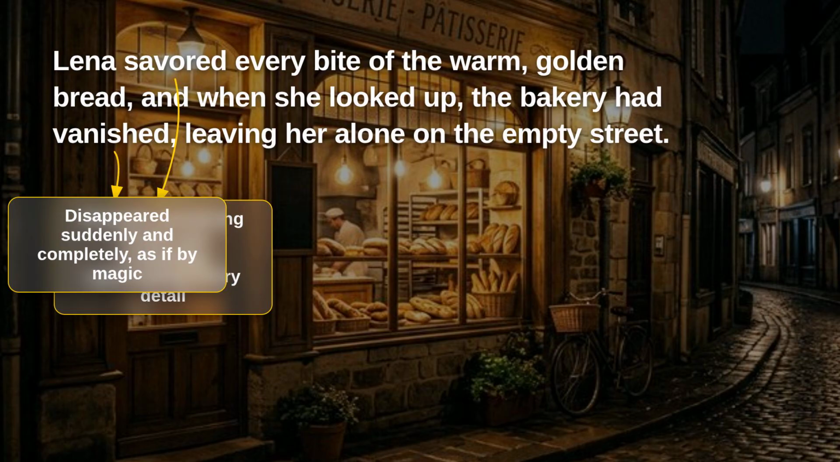Now, there is no new modal structure in this sentence, but notice how the story uses past simple and past perfect together. She looked up is past simple, and the bakery had vanished is past perfect. The past perfect tells us that the bakery disappeared before she looked up. The vanishing was already complete. This combination is very common in B1 storytelling, and you will see it often in English fiction.